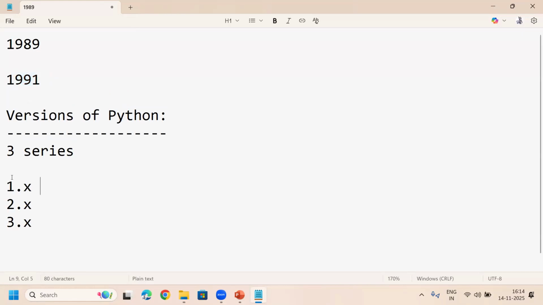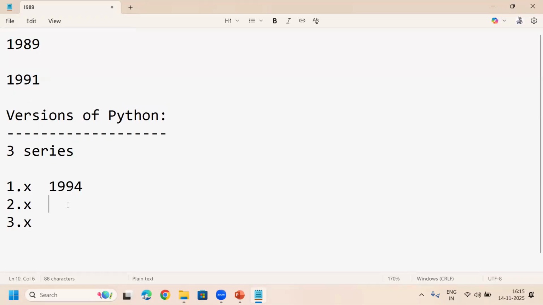So here, the 1.x series is introduced in the year 1994. Understood? The Python 1.x series is introduced in 1994.